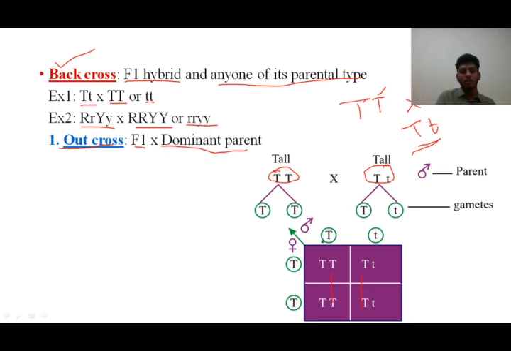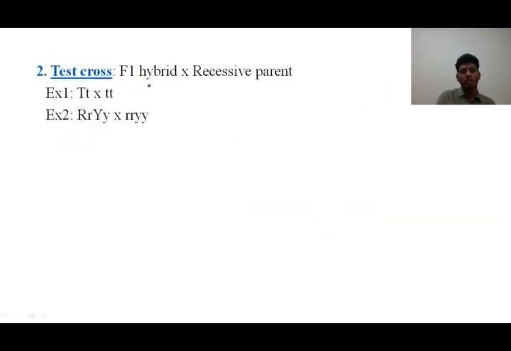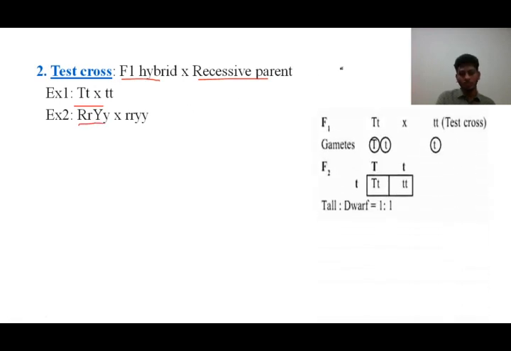Next, what happens when you take the test cross? Test cross is done with F1 hybrid with recessive parent, as I told. The examples may go with the monohybrid cross also. Also, it can go with the dihybrid cross also. First, we'll discuss with the monohybrid cross. Here we have taken the F1 hybrid and we have crossed with the recessive parent. Small t is given here.